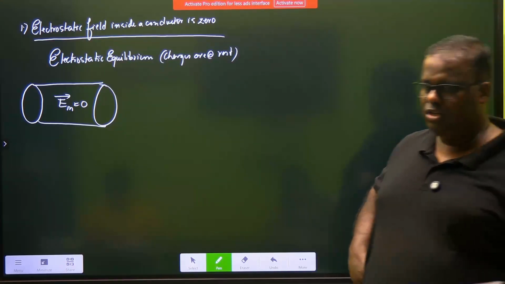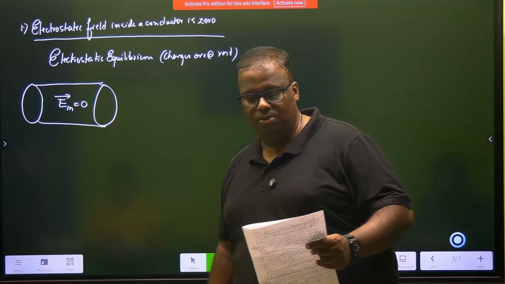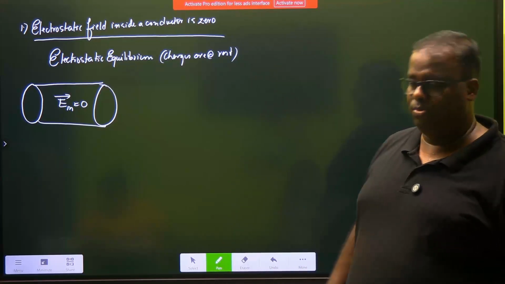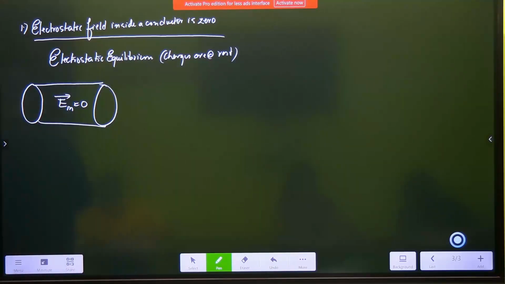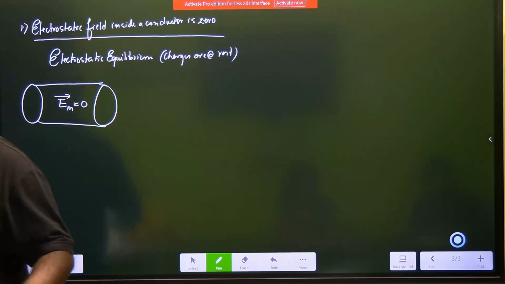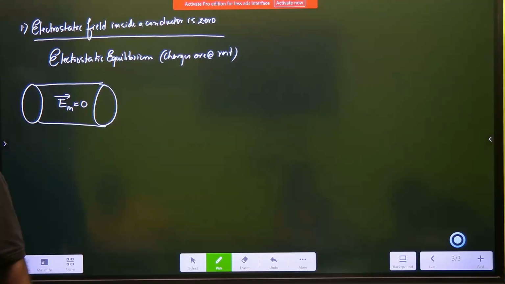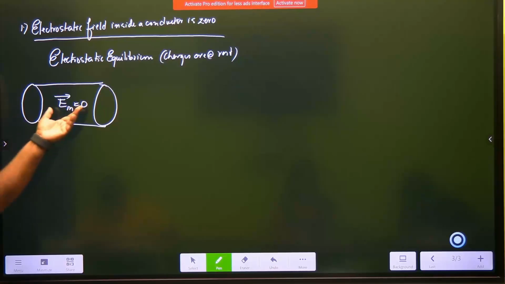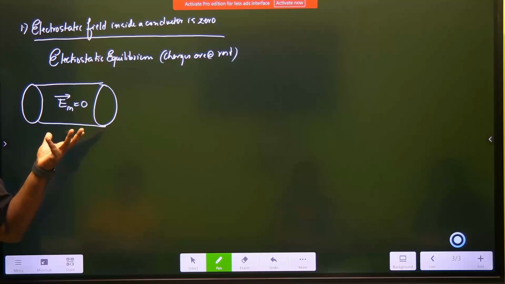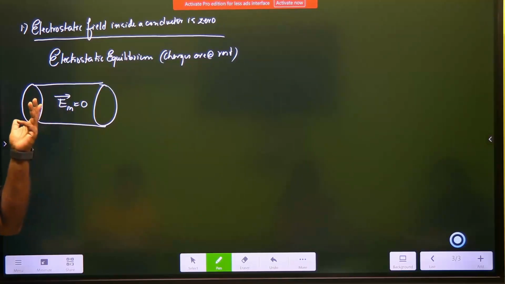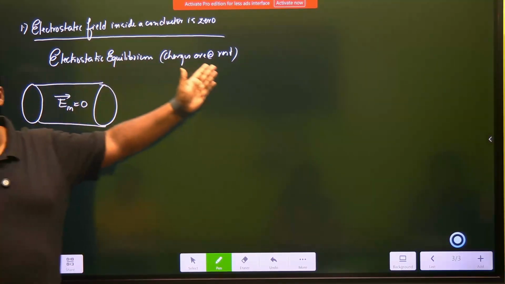Let's make our answer a little bit more heavy now. If the field were not 0, if E inside were not 0, then charges inside will feel a force opposite to the field, and if they feel a force they will keep moving, which is against electrostatics, because electrostatics says charges are at rest.